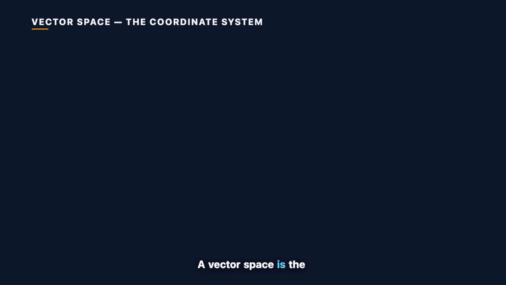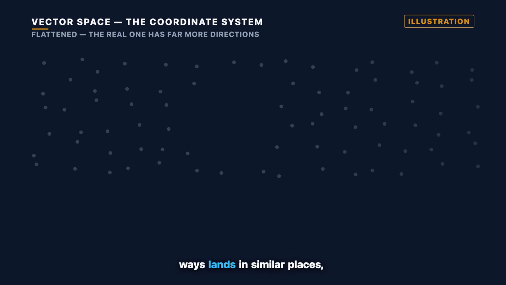A vector space is the coordinate system those positions live in. The real one has far more directions than a screen can show. So this is a flattened picture of it. Text used in similar ways lands in similar places. And that is genuinely powerful. It is why a question about getting money back can reach a page that never uses those words.